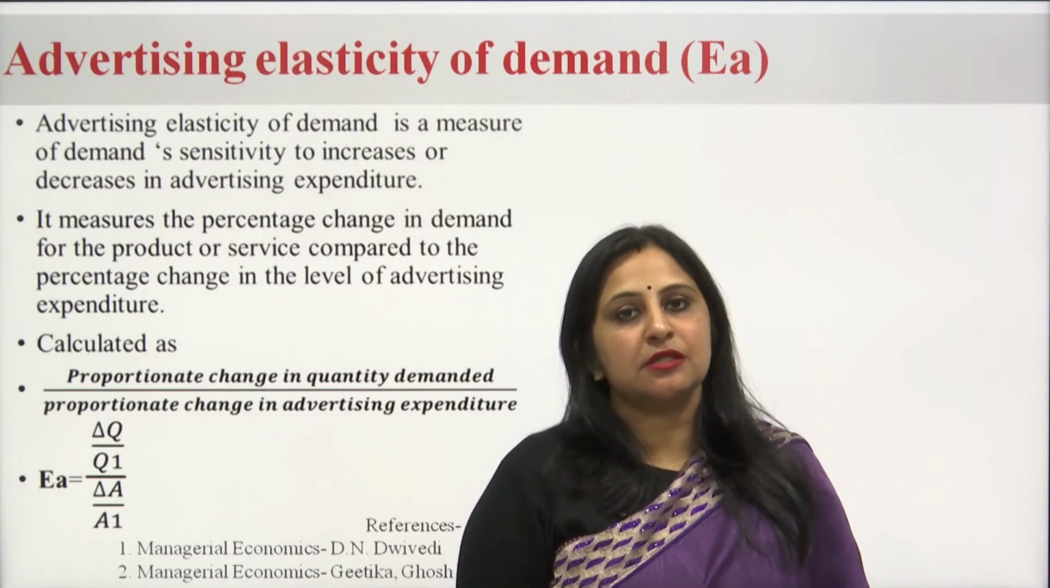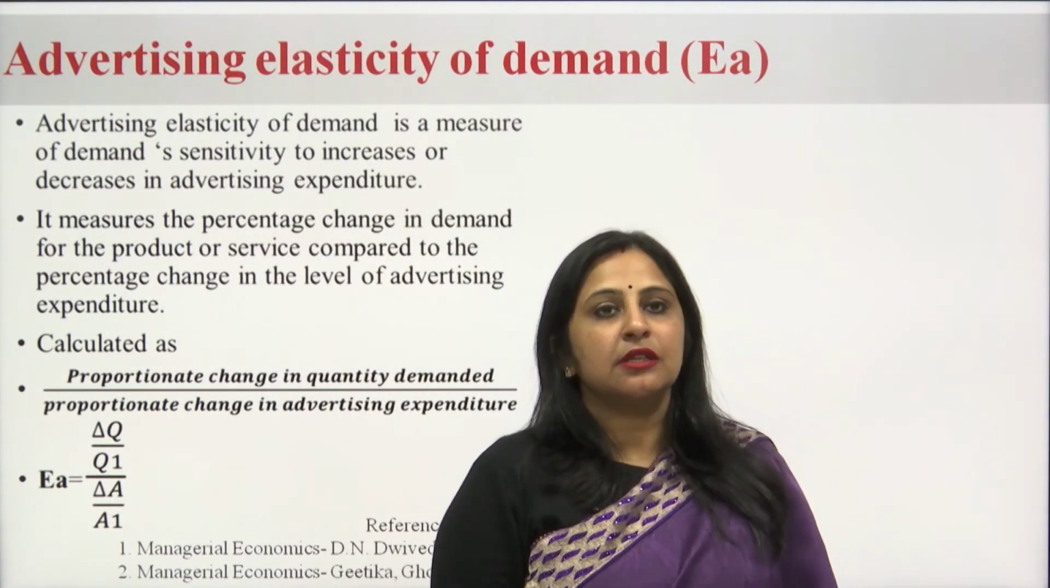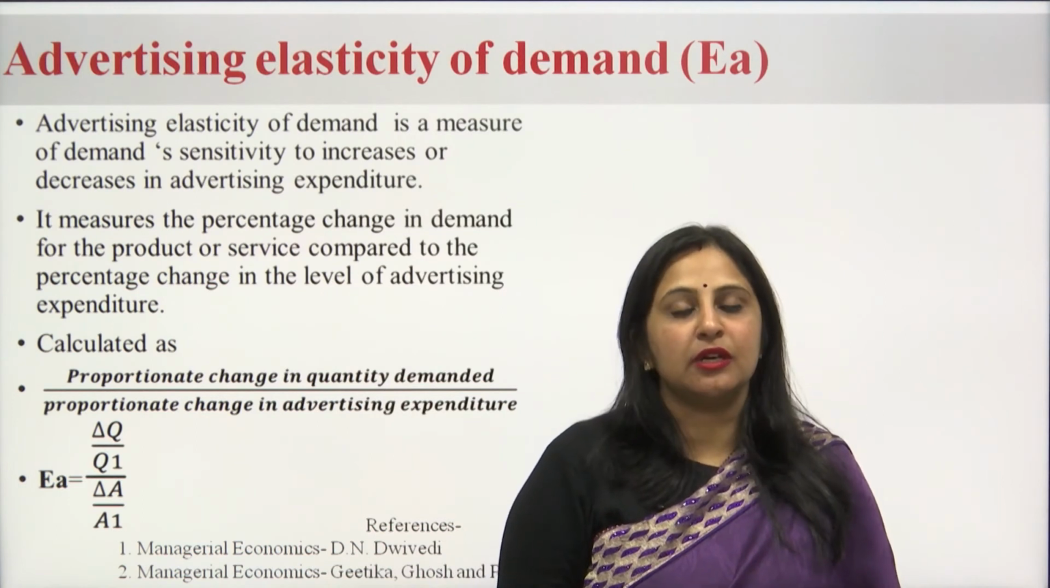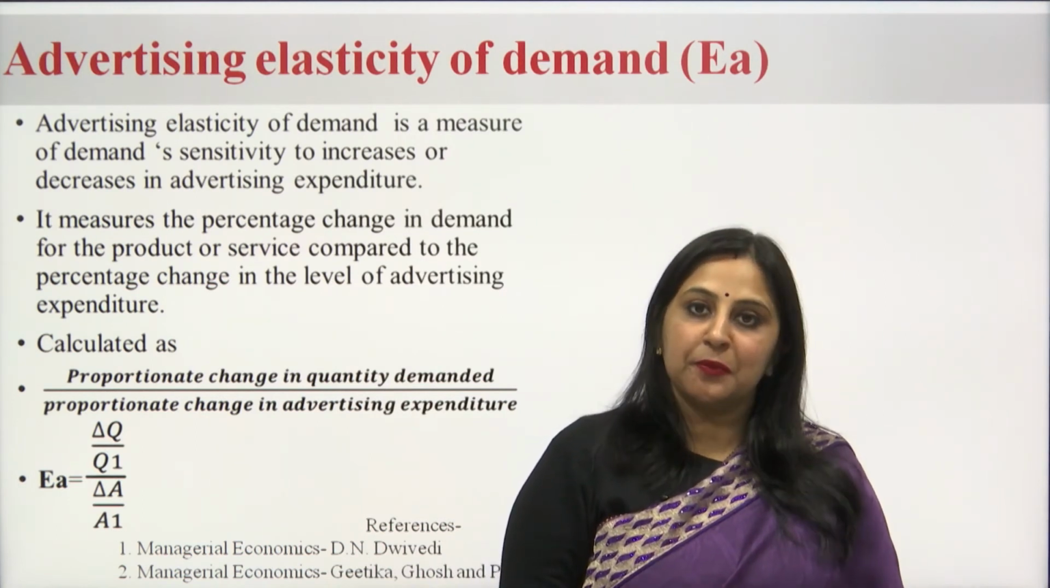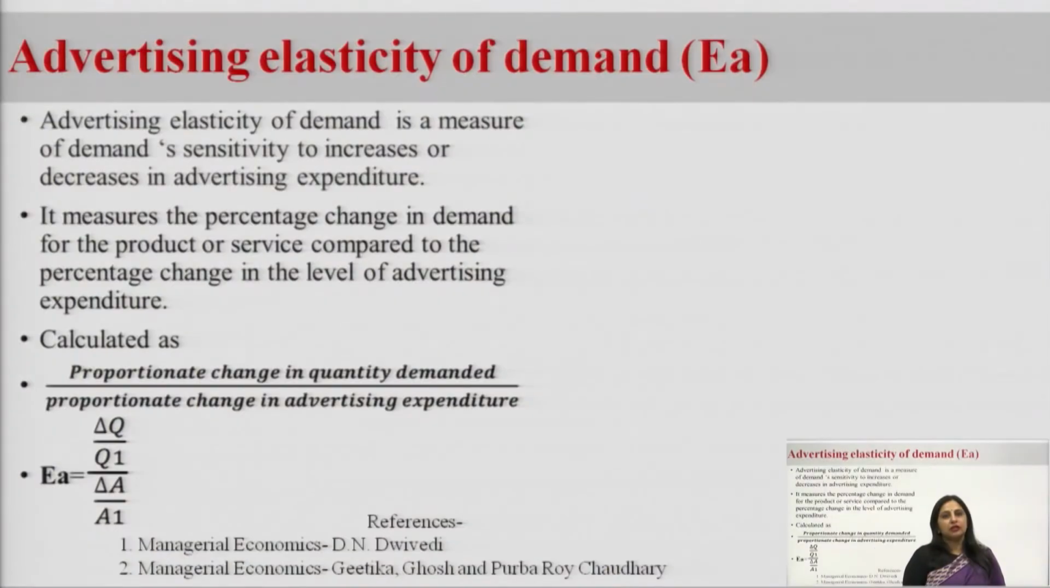If advertisement elasticity is positive, it means that whatever expenditure they are doing on advertisement, it would be having impact on the sales. So, when the advertisement expenditure is increasing, or they are allocating the money on advertisement, and the demand is also increasing, it is good for the advertiser, it is good for the company. So, how is it calculated? It is calculated as proportionate change in quantity demanded of the product divided by proportionate change in advertising expenditure.